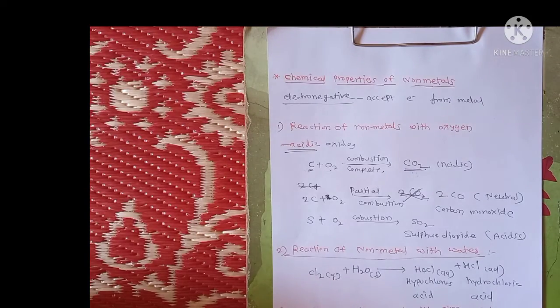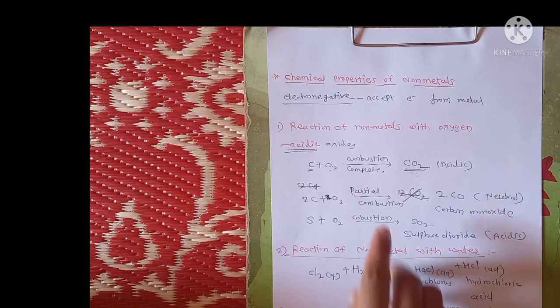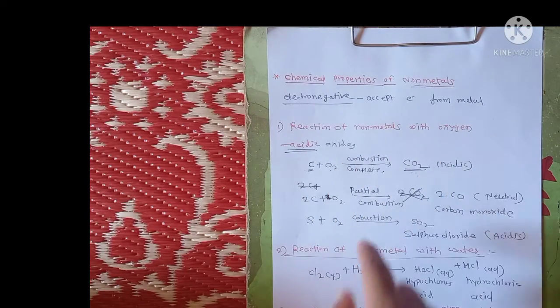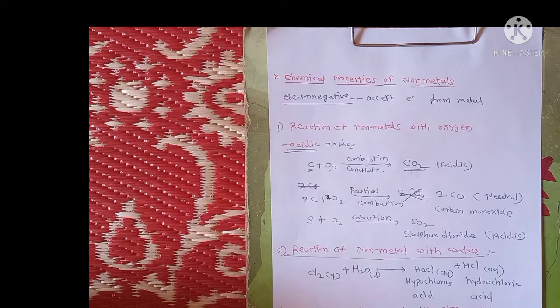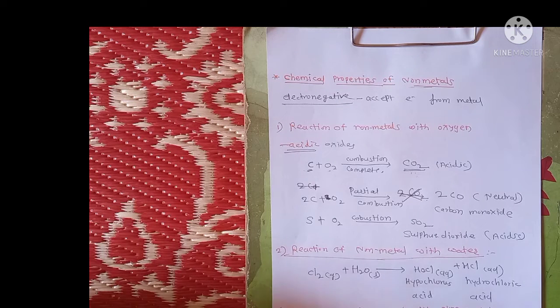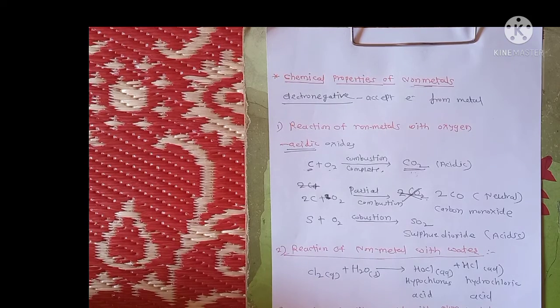The first chemical property of non-metals is the reaction of non-metals with oxygen. When non-metals react with oxygen, there is a formation of acidic oxides or neutral oxides. When acidic oxides are formed, complete combustion of that particular non-metal is happening, and if a neutral product is formed, partial or incomplete combustion of the non-metal is happening.